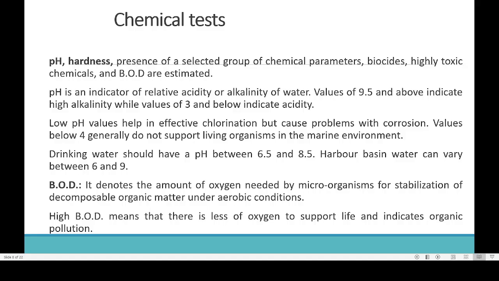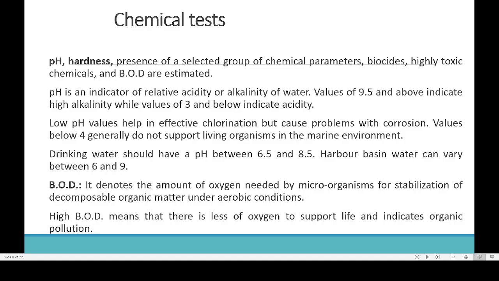About the pH, you have studied that a pH of 7 is the neutral pH. If the water pH is 7, we can feel that the water is of drinkable quality. But if the pH is 4, it means it is highly acidic. If the pH is above 8, 8.5 or 9, we can feel that it is alkaline. So a pH between 6.5 and 7.5 is most of the time the preferable water.